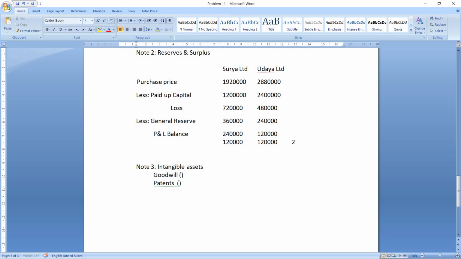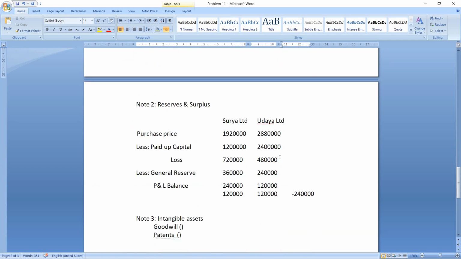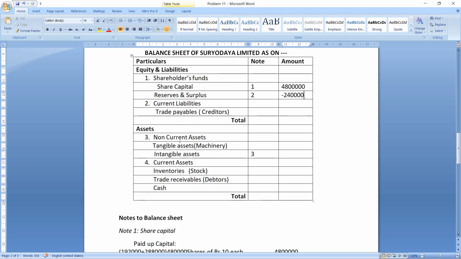So what will be the total? That will be 2,40,000. Now because it is loss, we have to put a minus sign here, and the same will be shown in the balance sheet. So note number 2 here, minus 2,40,000. I hope this is clear. Okay, just understand the calculations, and because there is loss, it has to be shown in the balance sheet like that only.